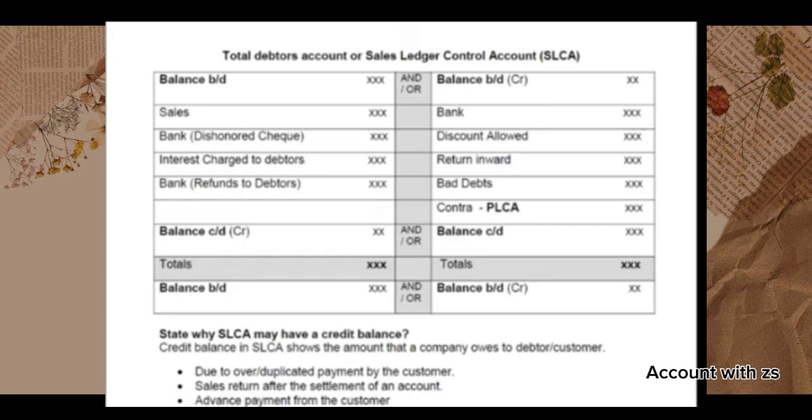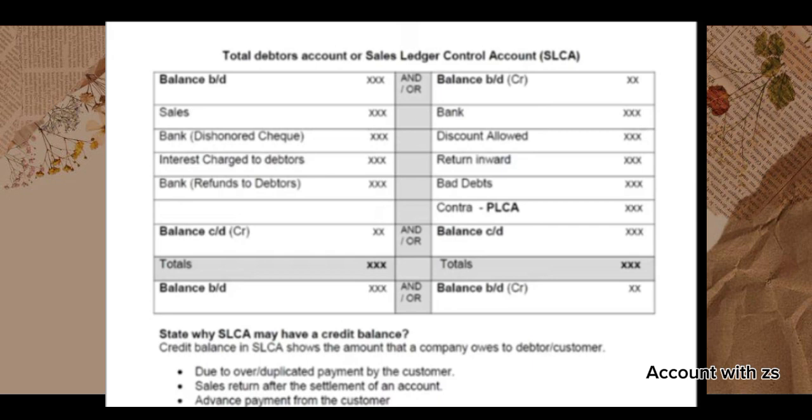Now bad debts. Bad debts are known as irrecoverable debts. If the debtor is somehow or for whatsoever reason unable to pay the debts that he owes to us, we'll be crediting the debtors account and debiting the bad debts account, which is an expense account. So bad debts will be debited and debtors account will be credited.